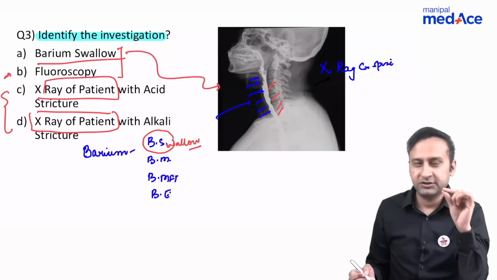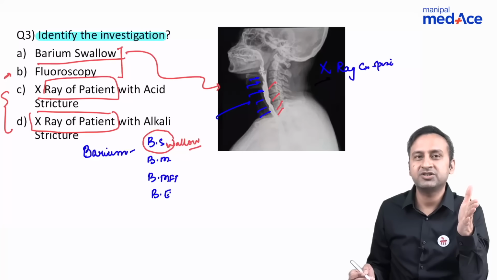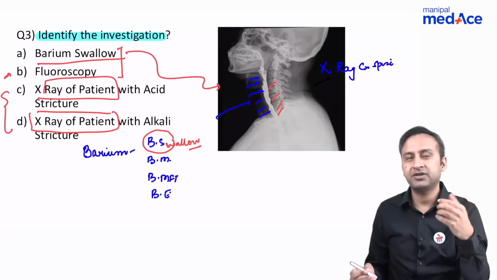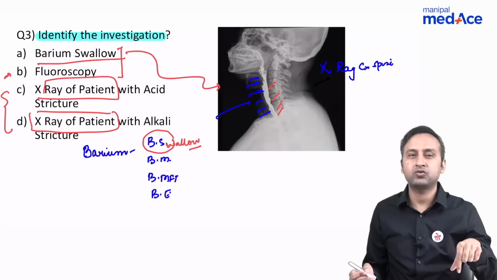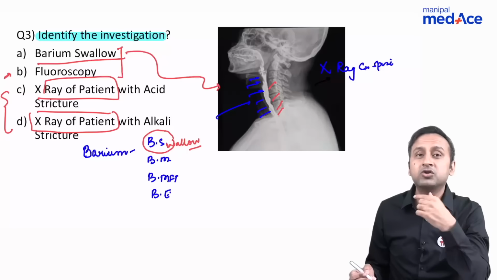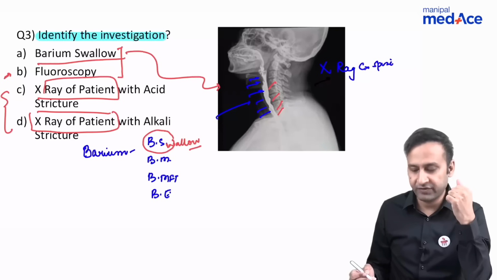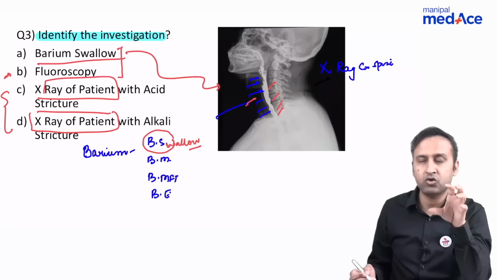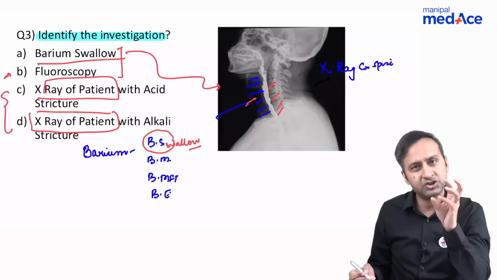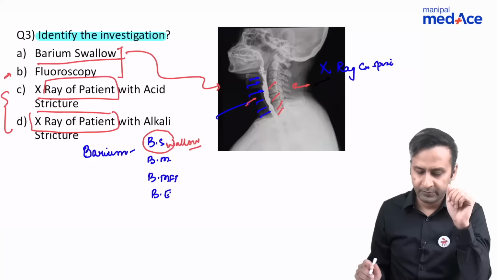One more important thing to remember is that whenever we talk about barium swallow, we are just used to looking at those images of frontal projections in which we can see the esophagus being outlined throughout its length up to the GE junction. No, it's not true. In barium swallow, we also look at the pharynx, the vallecula, and the upper esophagus. So this upper esophagus is opacified not only on AP projections, but also on lateral projections, and this is what the examiner had shown you.